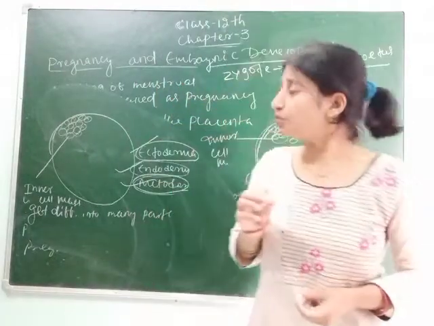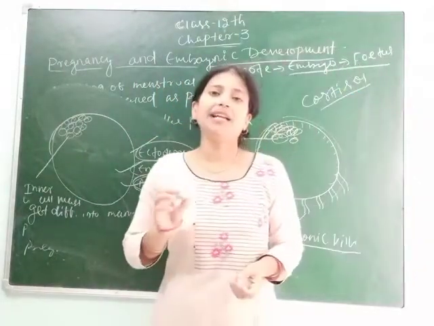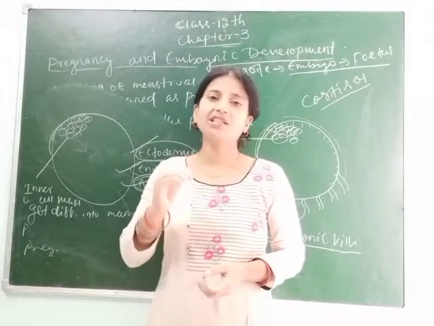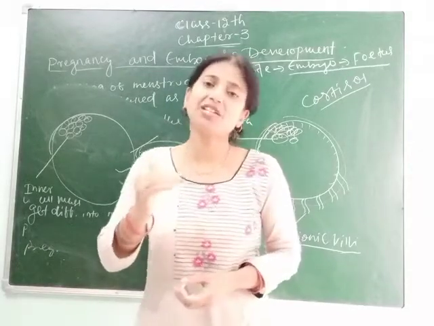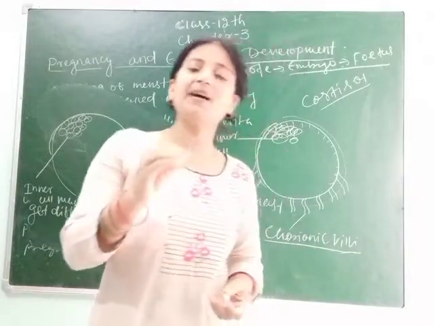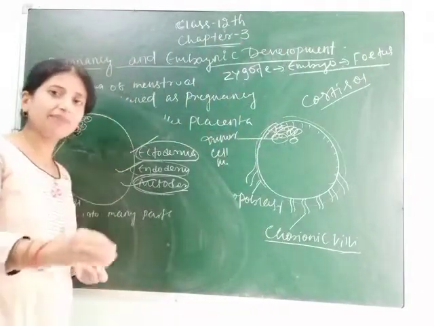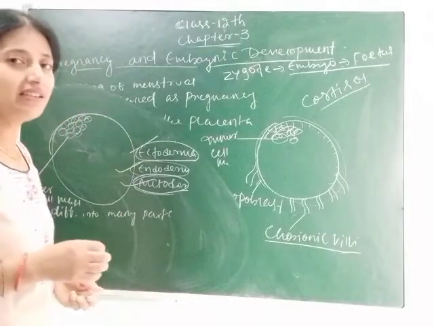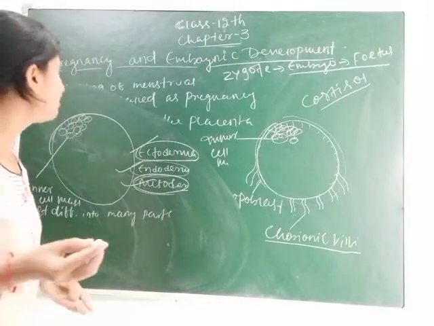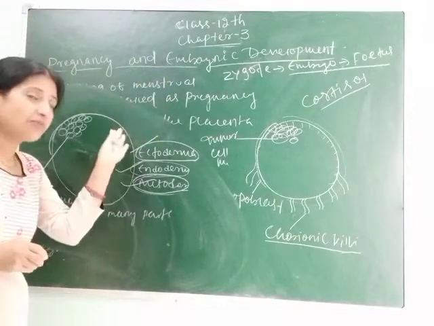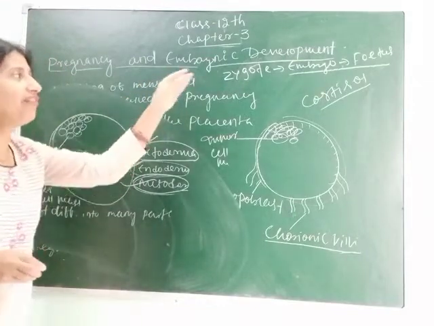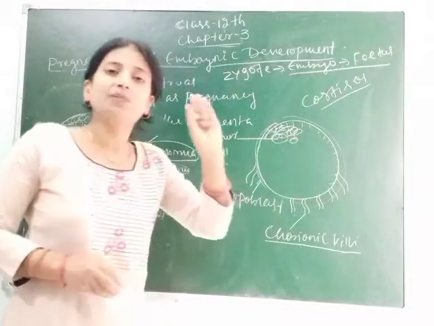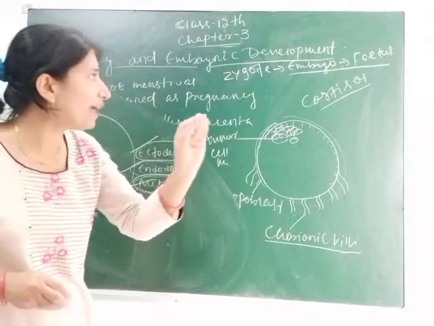Students, here you have to remember one thing. You should underline the lines which represent which events take place at different time periods of pregnancy, in 1.5 months, in 3 months, in 5 months, in 6 months and in 9 months, and learn them. If you have any doubt, you can ask me. Let's proceed. So the zygote is converted into embryo and the embryo is converted into fetus. That's why the fully developed embryo is called fetus.